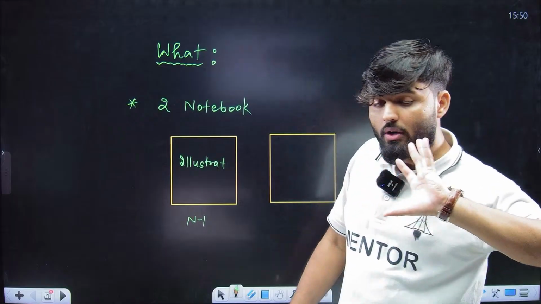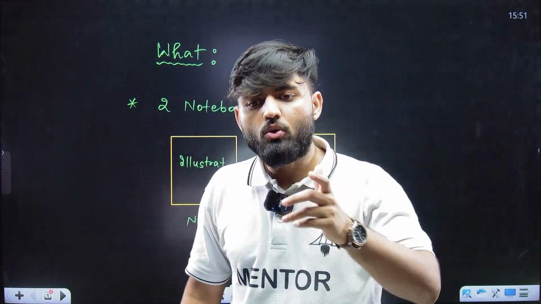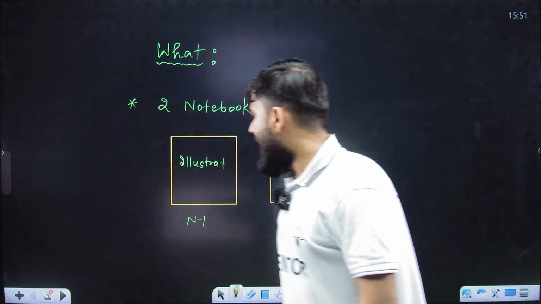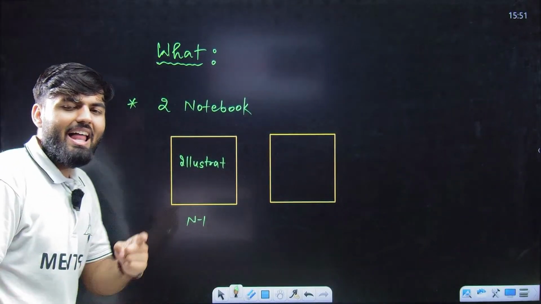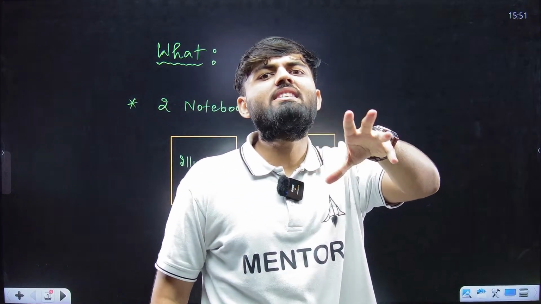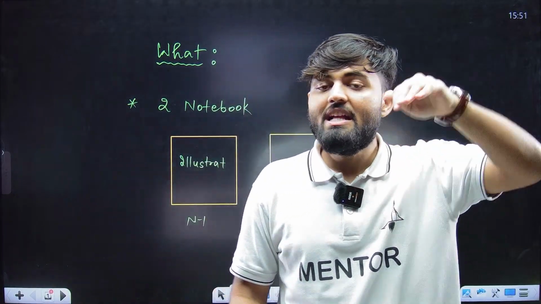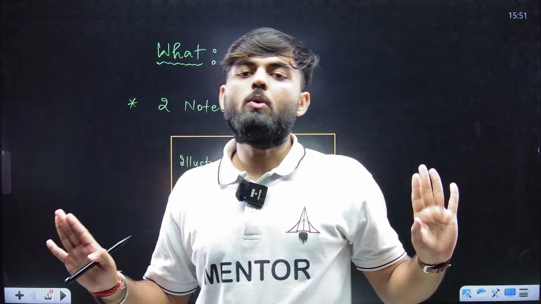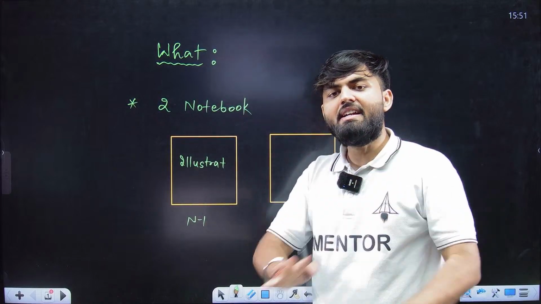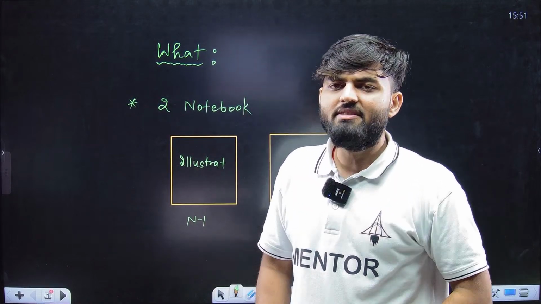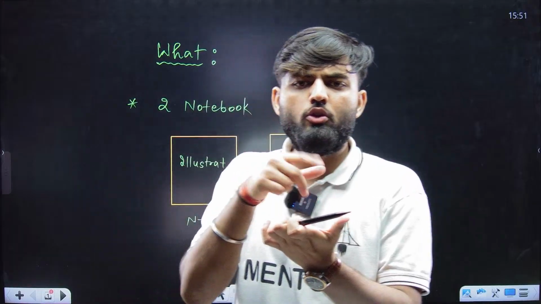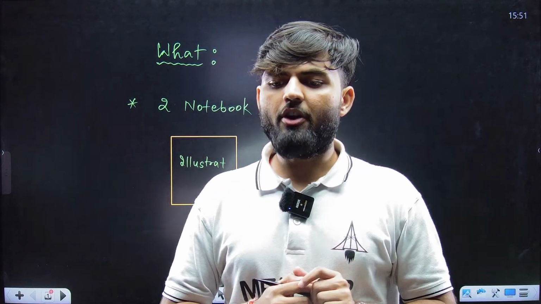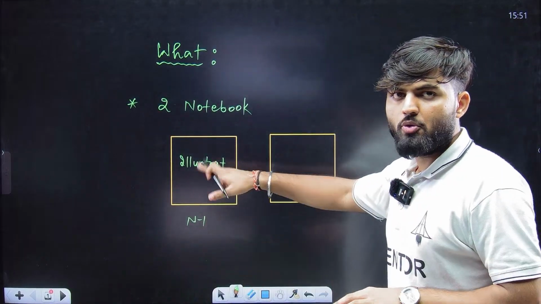If your handwriting is so fast that you are able to write along with the class, then well and good. Else you should avoid writing it. After the chapter ends, I'll give you one PDF of around 70, 75, 80 pages that will contain the entire theory portion, whatever we have learned. So we don't need to worry about that. Once you want to revise the theory, you will just open that PDF, scroll through the entire theory, and watch the illustrations. You are then ready for any question that is going to come in front of you. I hope this portion is clear.